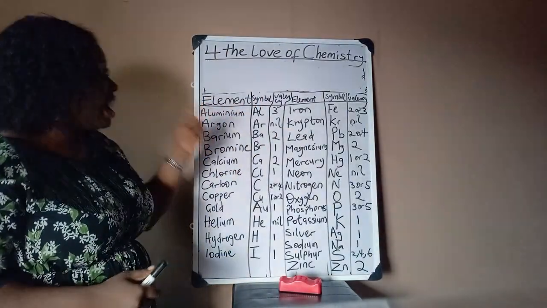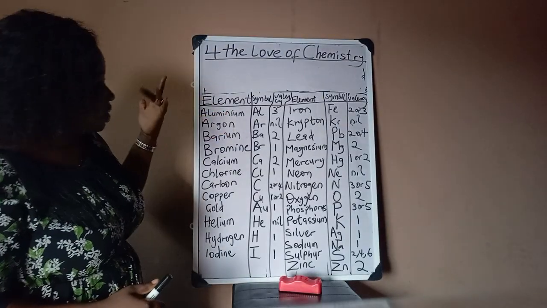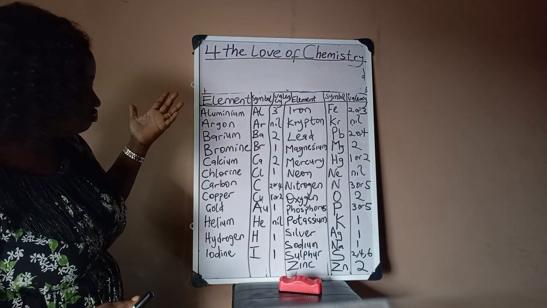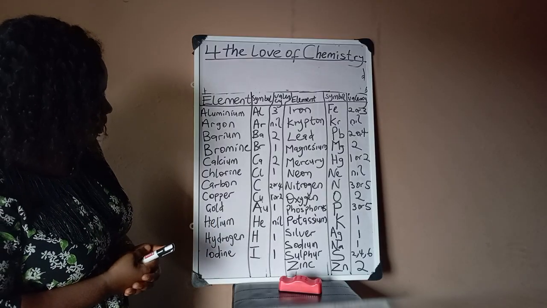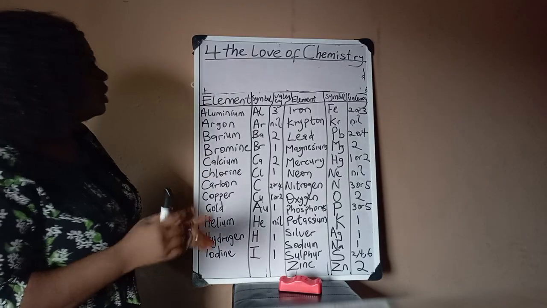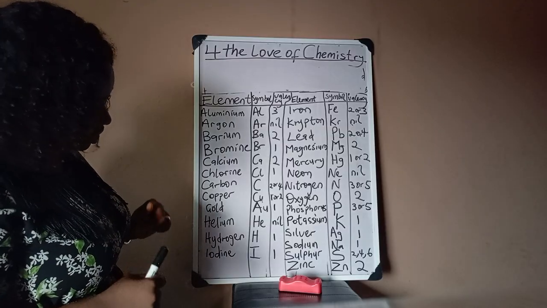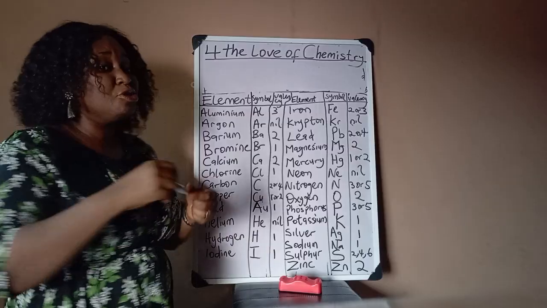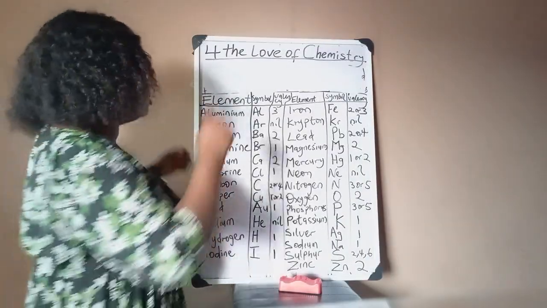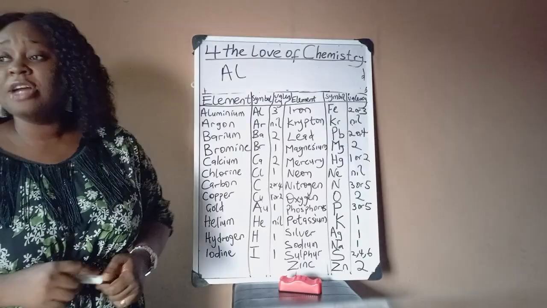For instance, if you're asked to write a reaction of aluminium, let's say with an element. What can aluminium react easily with? Or let's say with oxygen. Okay, the first thing you should know is that we said aluminium, right? So you write Al. This is the symbol of aluminium.